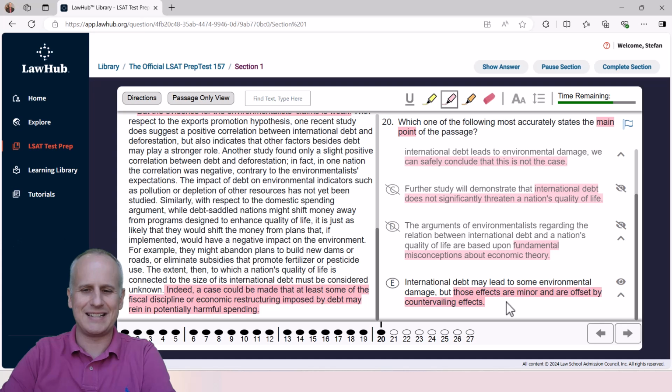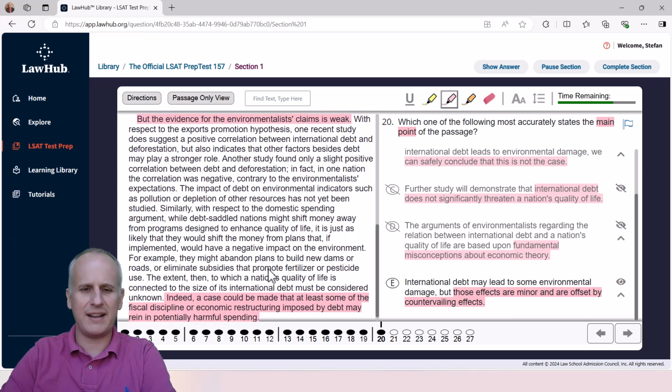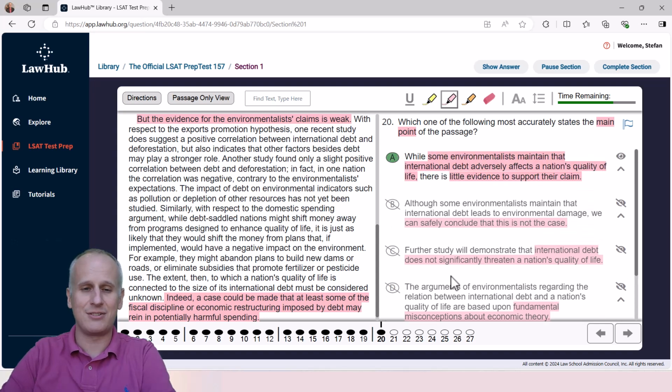Again, the author is not saying that the effects of international debt are minor. The author is just saying that the evidence that was provided by the environmentalists isn't enough, as we just kind of frame up the left-hand side of this passage. So again, we've got a specific reason that E goes too far, and of course the correct answer is indeed A, which matched our incredibly limited highlighted sentences up front.